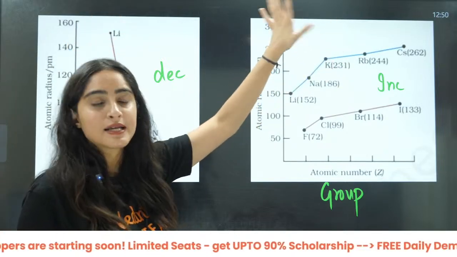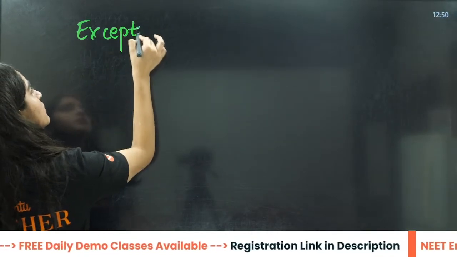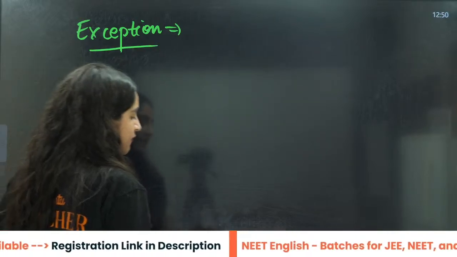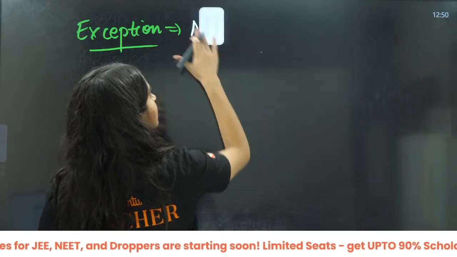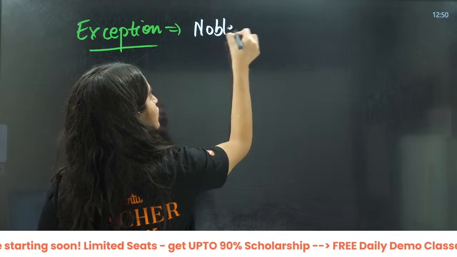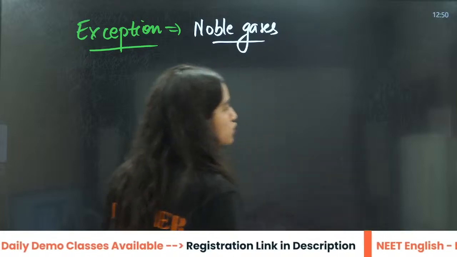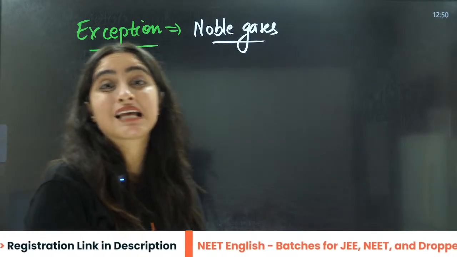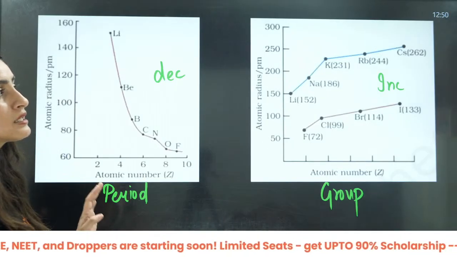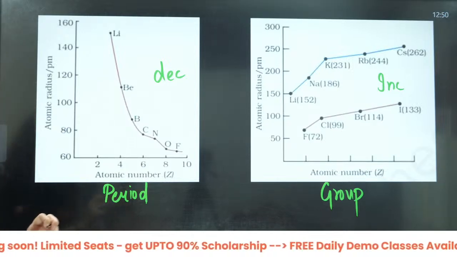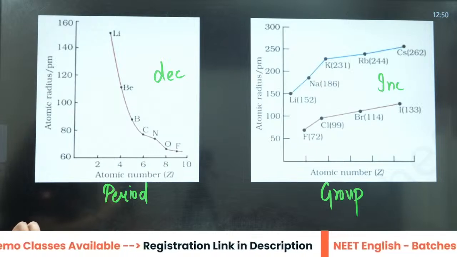I have told you the reason behind that. But there is one exception. What is that exception? Wherever I write exception, that is important. That exception is noble gases, right? Now, beta, what about these noble gases? These noble gases have the largest size among them. Why so? What is the reason behind that? Everybody, what is the reason behind that?